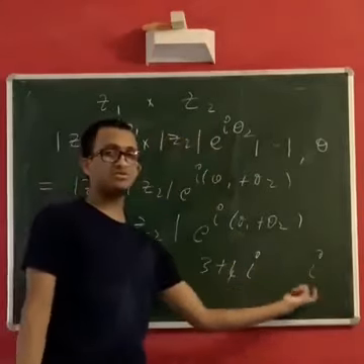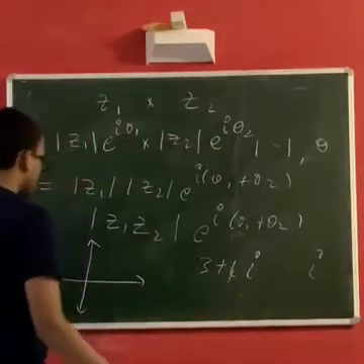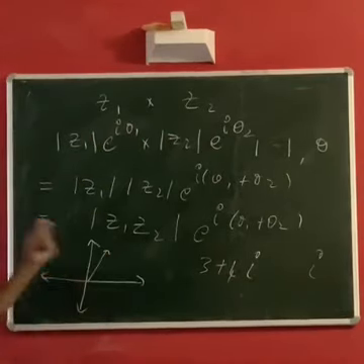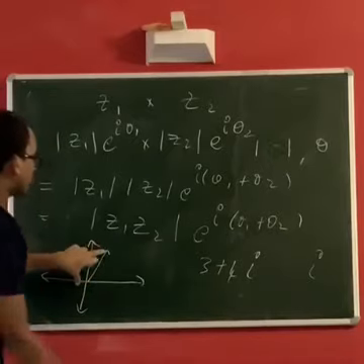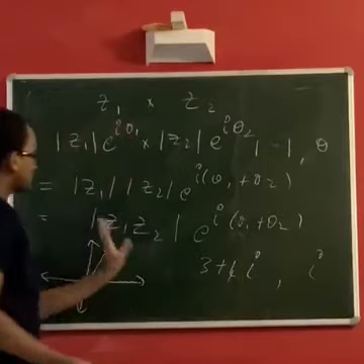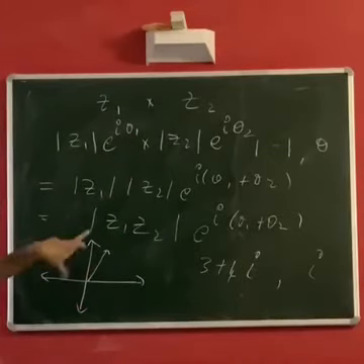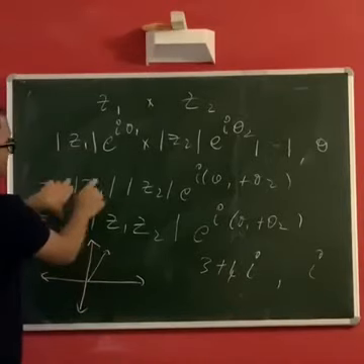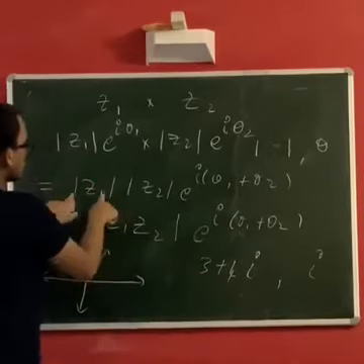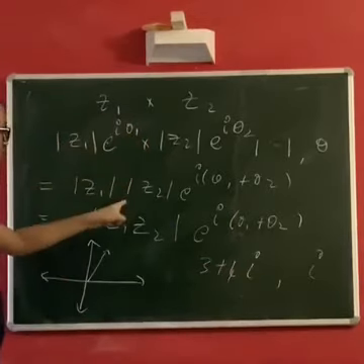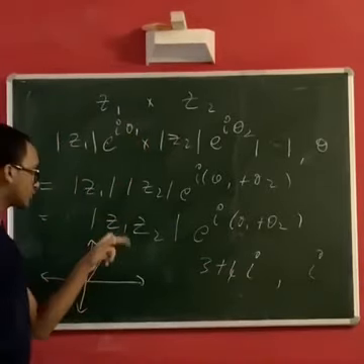Obviously the modulus of z2 is 1, right? So now we have 3 and 4i. What this result says is that the modulus of the product, it's easy to multiply, but let's try to just visualize it on the complex plane. So what it's saying is the modulus will be the modulus of this thing times the modulus of this i, which is 1. So the modulus doesn't change in the result, in the product.